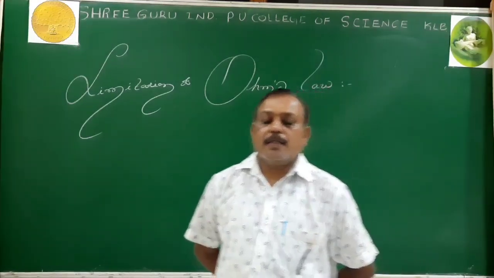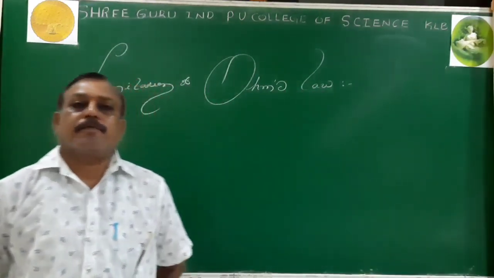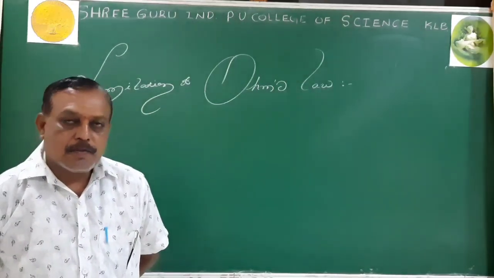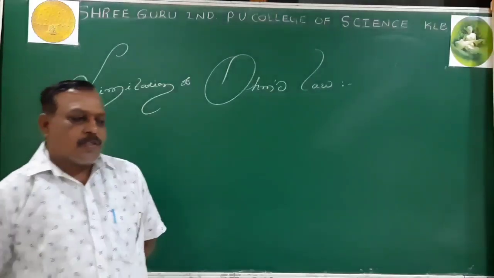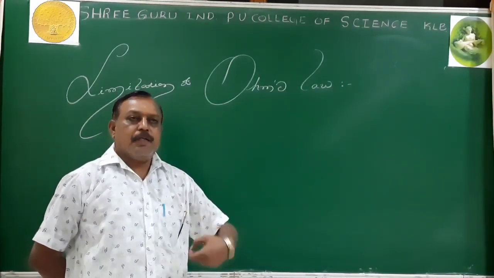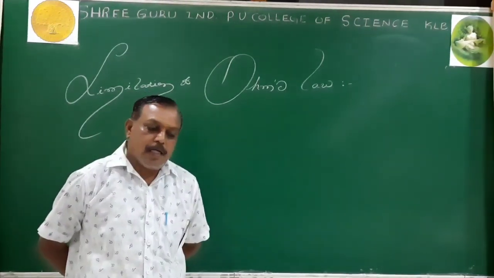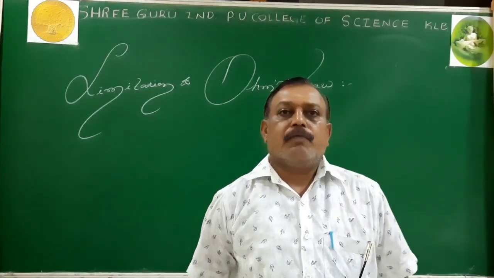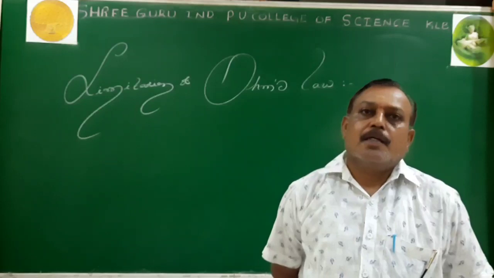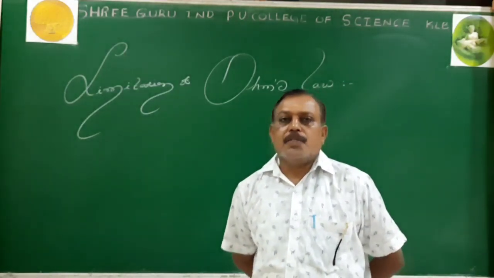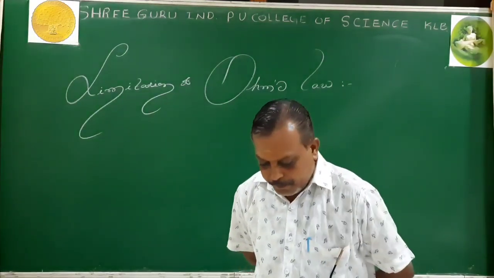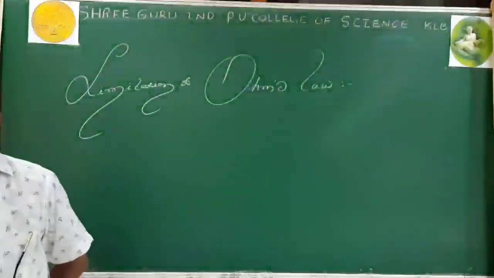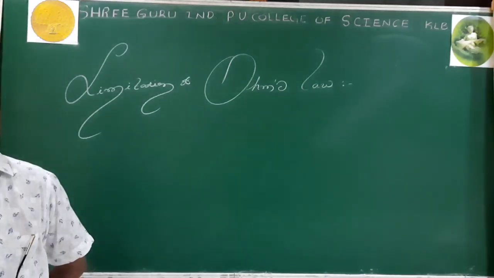Yesterday we completed the combination of cells. In that, one is the series combination, another is the parallel combination. We studied in detail with the derivation, series and parallel combination of the cells, and we concluded which combination is needed for which purpose. The series combination of cells is used when we need more EMF, and the parallel combination is used when we need more current.